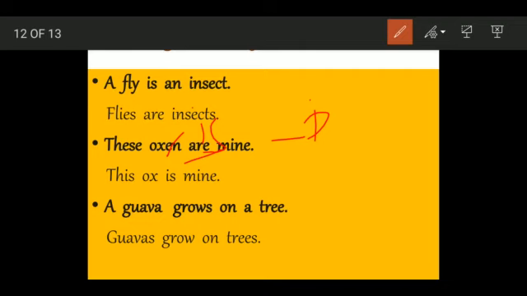Talking about the next sentence, "a guava grows on a tree." Change it into plural. Okay, so they are talking about one guava. I have to change it into plural. You add s to it, it becomes guavas. Then what else? Okay, tree is given in singular form. We have to change this noun into plural. It becomes trees. Guavas, trees. Will you write "guavas grows on trees"? No. You will write "guavas grow on trees."